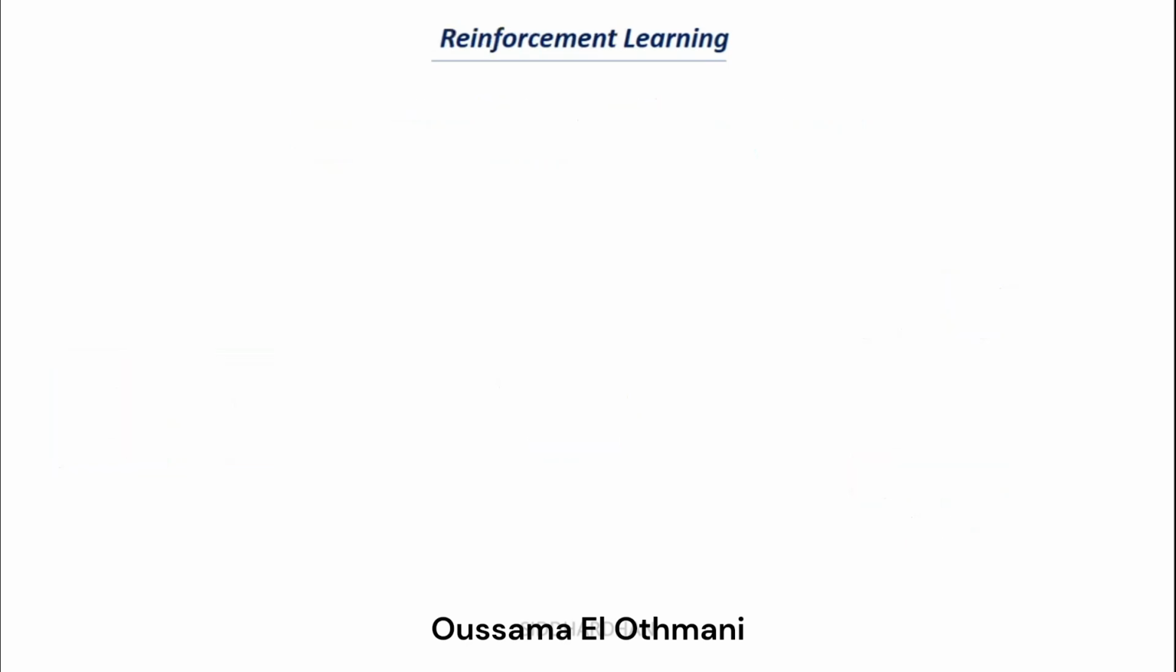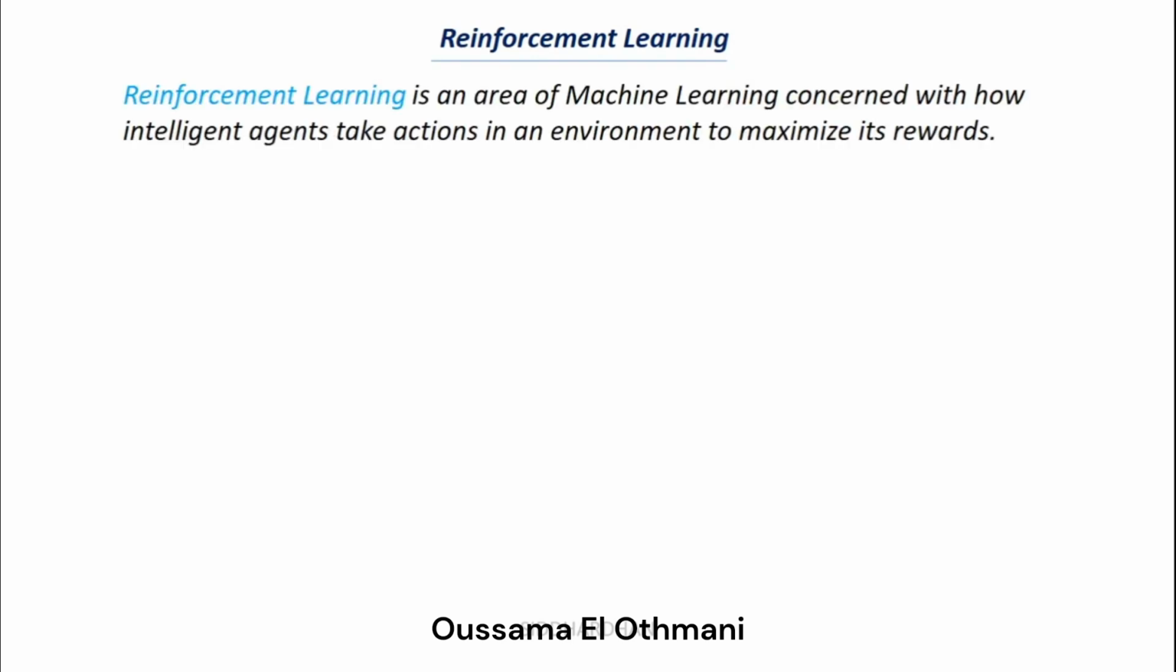And the third one is reinforcement learning. Okay, so reinforcement learning is not similar to supervised or unsupervised learning. It's quite different from both other types. So let's try to understand this in more detail. This is the definition of reinforcement learning. Reinforcement learning is an area of machine learning concerned with how intelligent agents take actions in an environment to maximize its rewards.